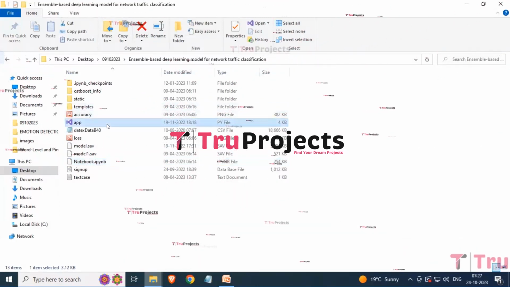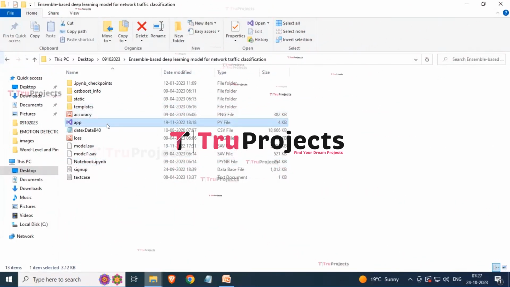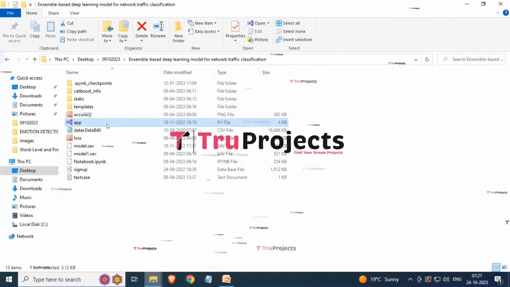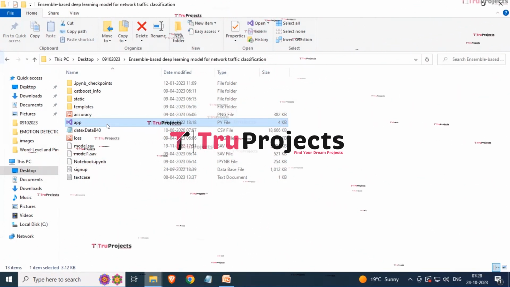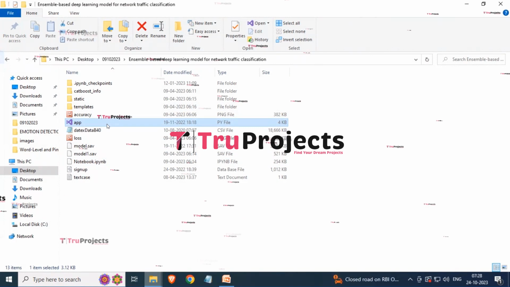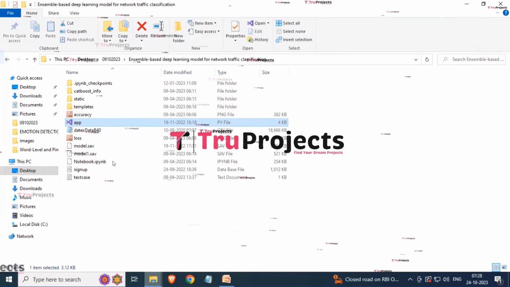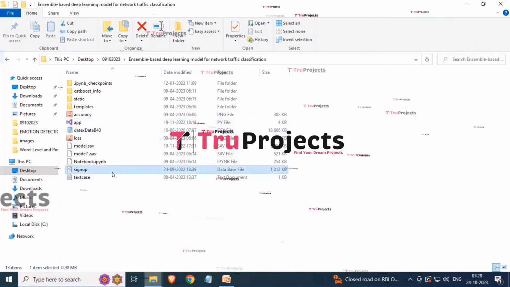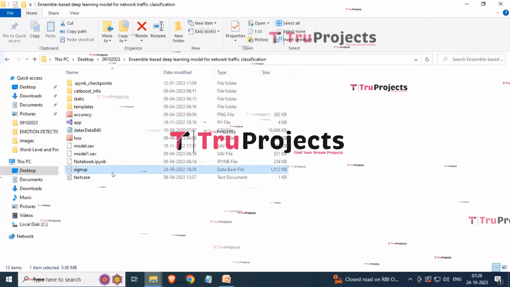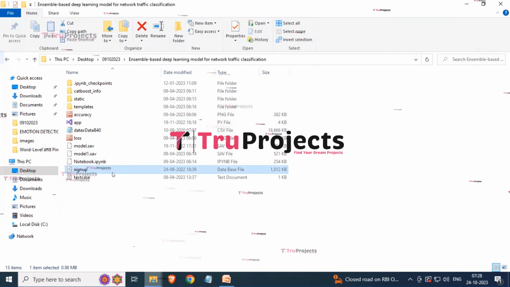Next here we have the app.py file, which likely contains the information related to front-end logic. It could include code written in Python that handles server-side operations such as processing user requests, interacting with the database, and generating dynamic content to be rendered in the HTML templates. Next we have the signup.db file. This file appears to be the database file which is used to store the information.